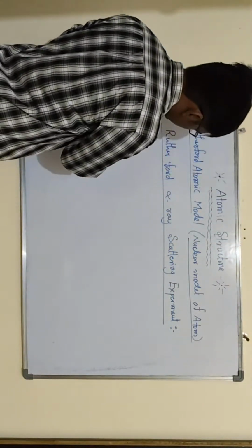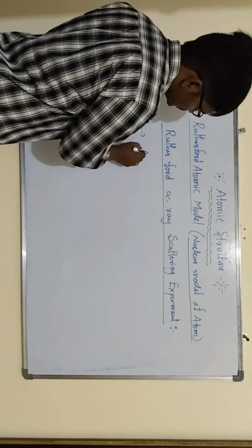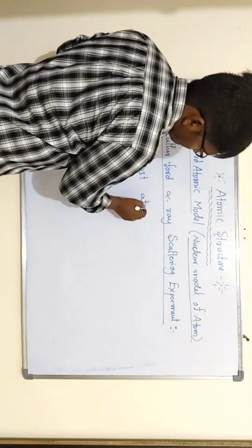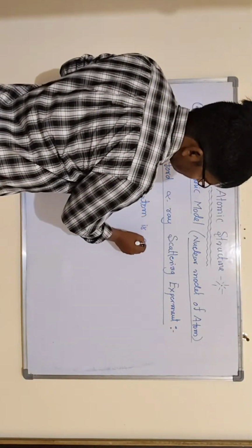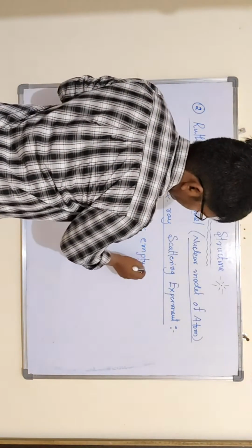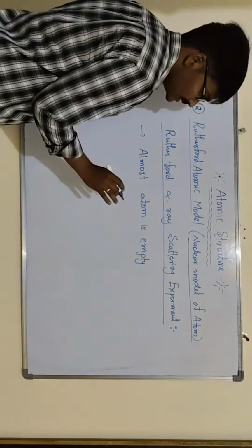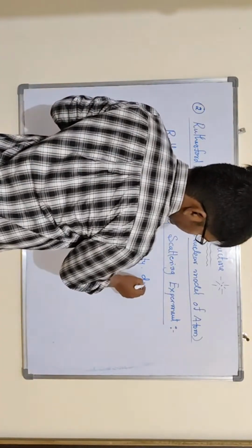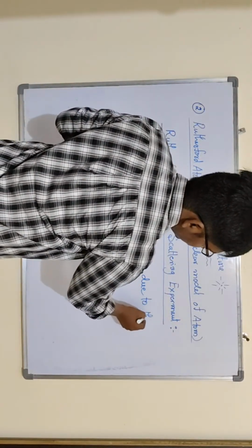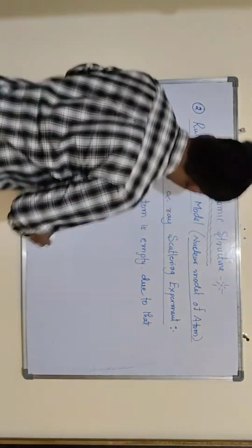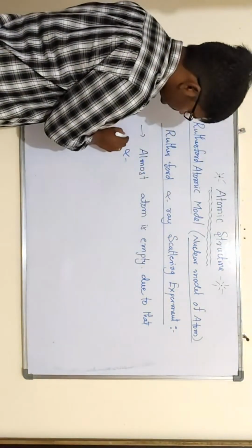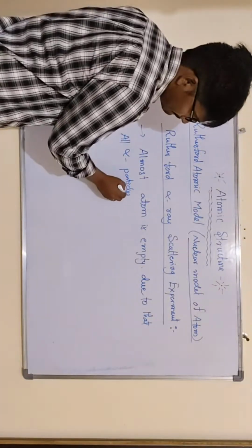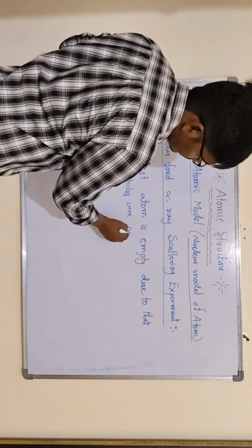The first thing he told: almost the atom is empty. That is the reason all alpha particles are passing through it.